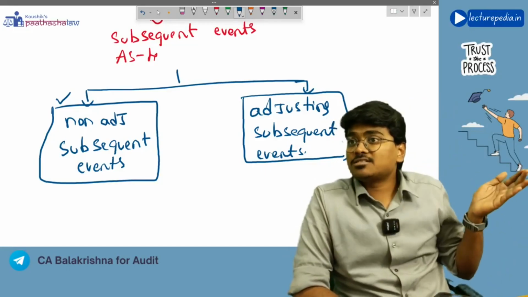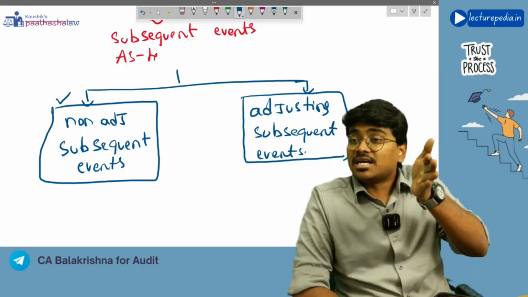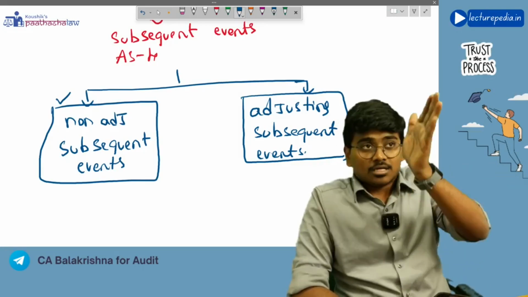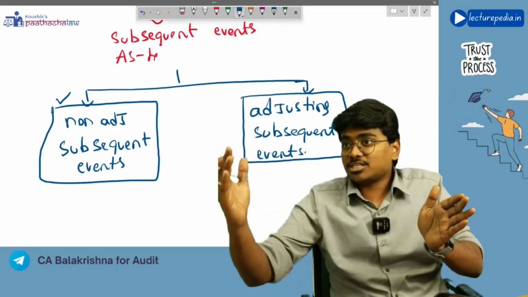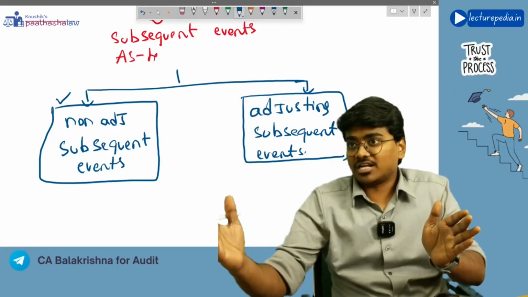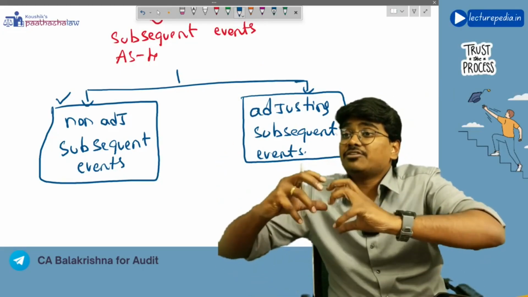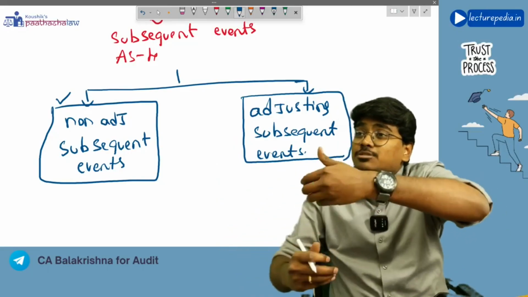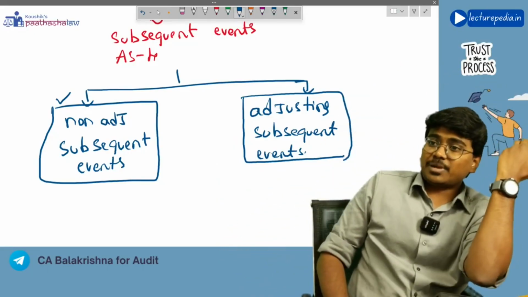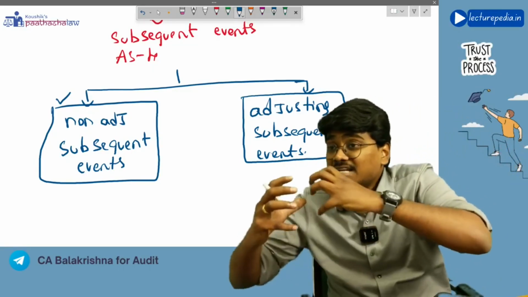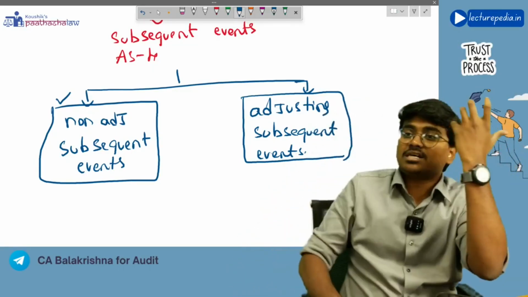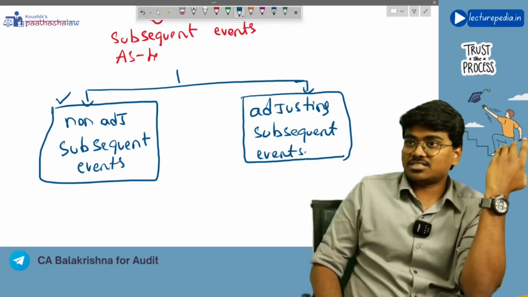Those events that have occurred between the date of financial statements and the date on which management has approved the financial statements, and this event will require adjustment of an amount that is present in the financial statements of the previous year, or requires a disclosure in the financial statements of the previous year.